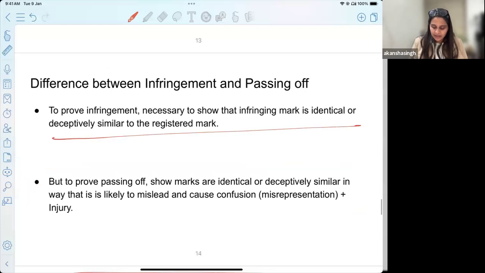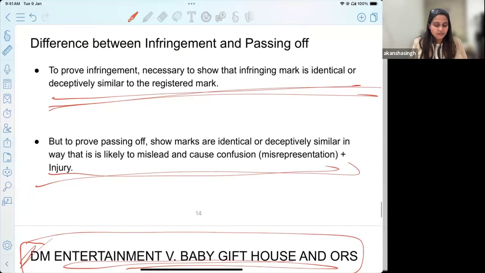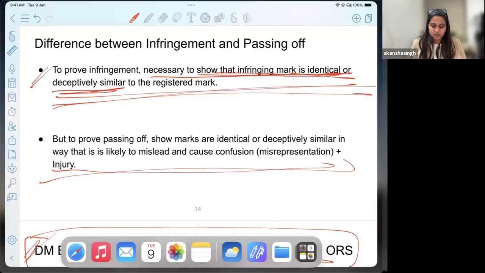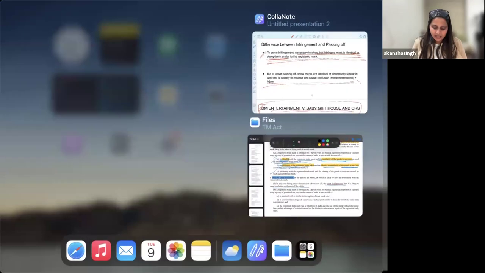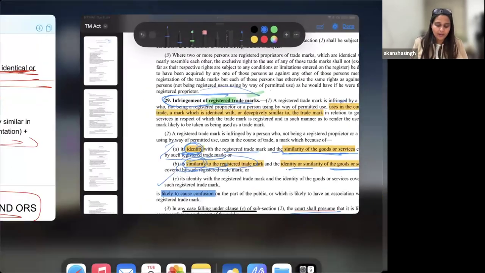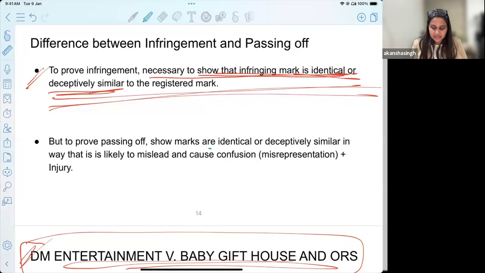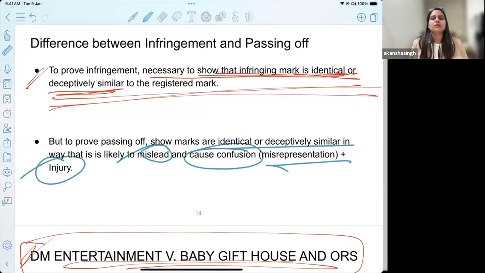And just to end my class, or to end my answer to this question, it can be that to prove infringement with respect to a registered trademark, it is necessary to show that the infringing mark is identical or deceptively similar. So if I go to section 29, continuously it's talking about that identical and similar, right? But that is not the only requirement when we talk about passing off. In case of a passing off, you will have to show that they are identical and similar, plus someone has also been misled, and this has also caused confusion, it was a misrepresentation, and there has been injury that is done to the party.